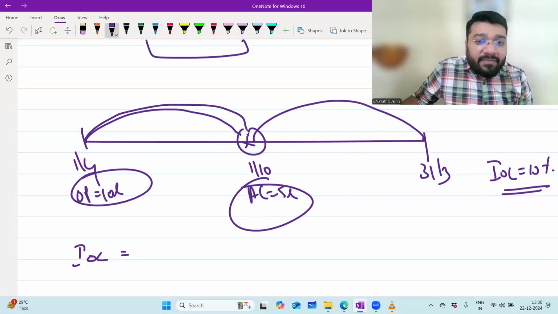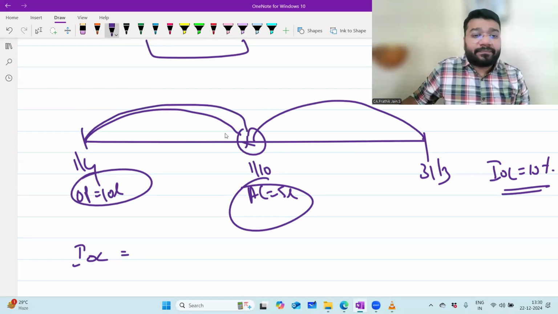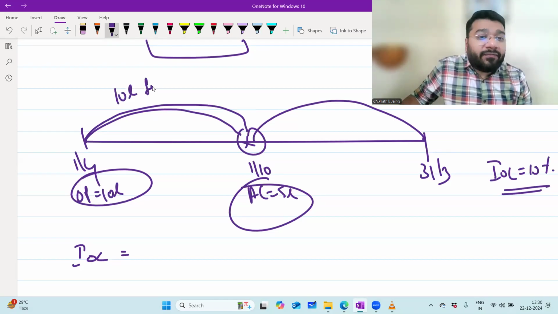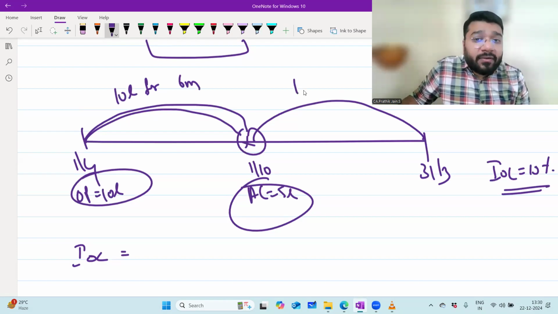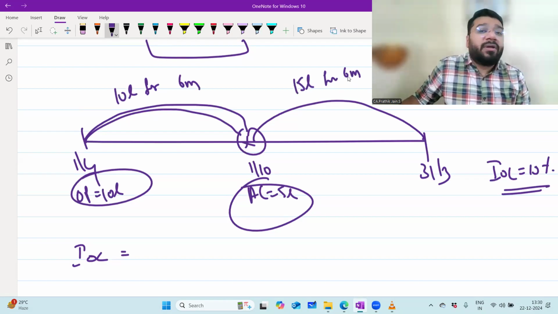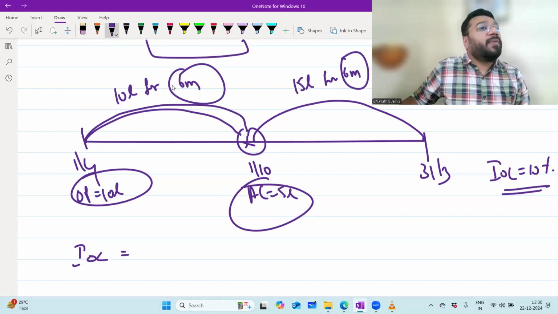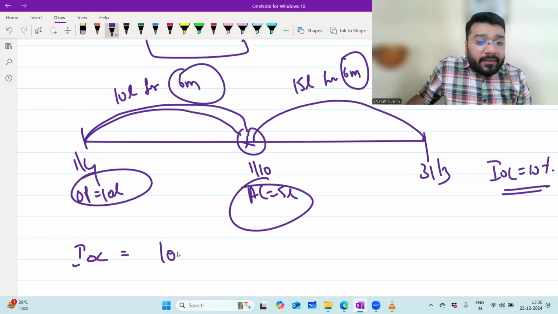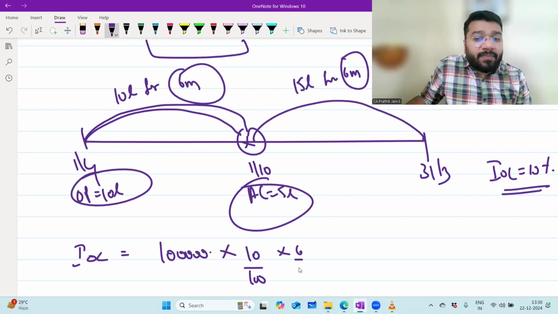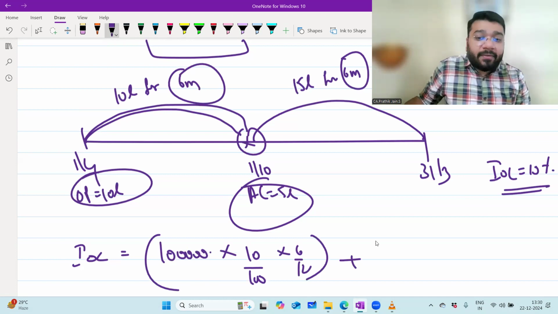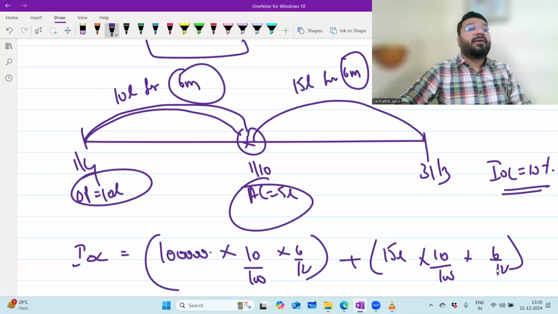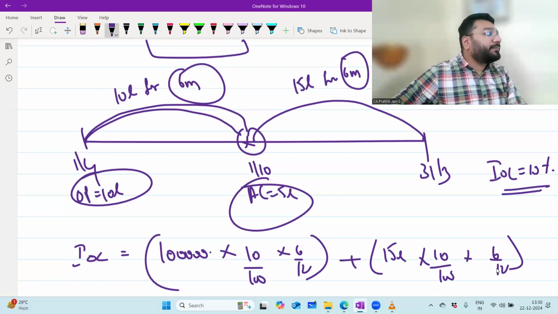From this event to this event, how much capital was enjoyed for how many months? 10 lakh for 6 months, from 1st October to 31st March. Then 15 lakh for the next 6 months. How much money totally did you enjoy? For 12 months. So now, 10 lakh into 10 by 100 into 6 by 12 gives the interest for the first 6 months. Then 15 lakh into 10 by 100 into 6 by 12 for the next 6 months. You'll get the interest answer.